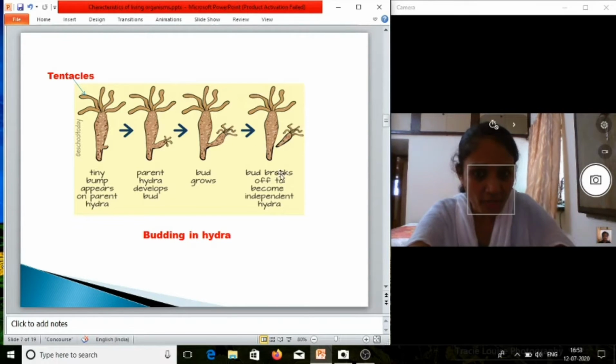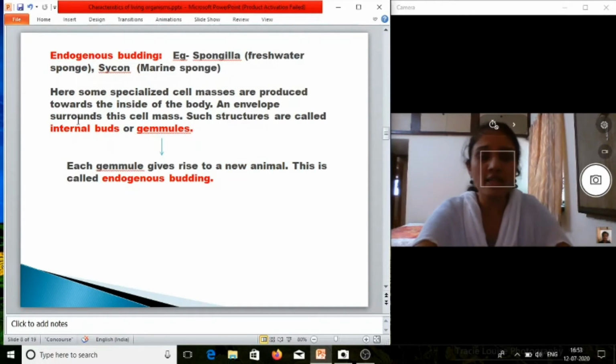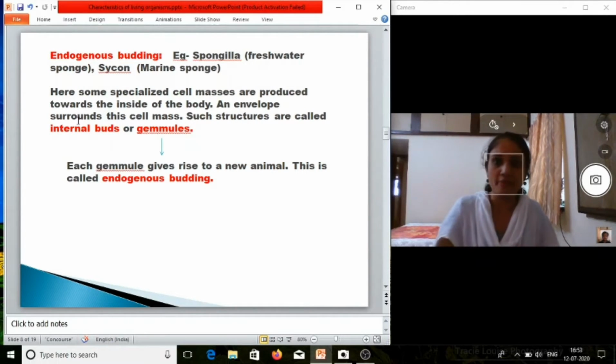After that the bud breaks off to become an independent Hydra. Now this bud will detach from the parent Hydra. Okay, now the new Hydra will be formed. Okay, now we will see the endogenous budding.